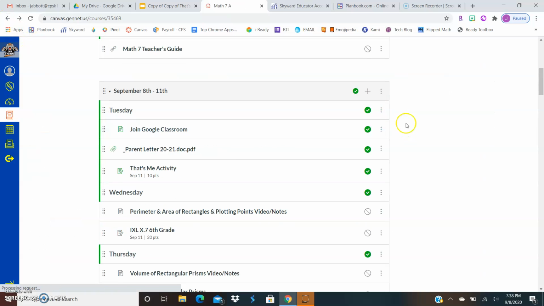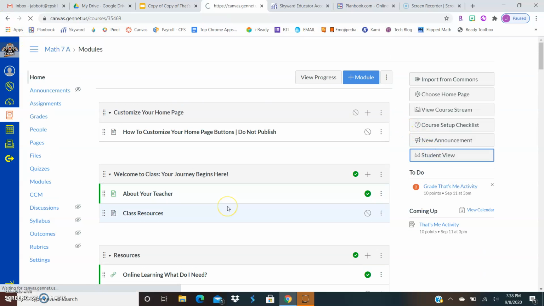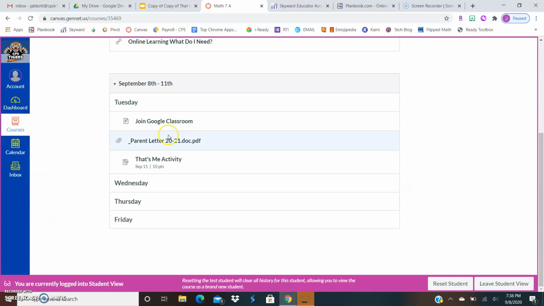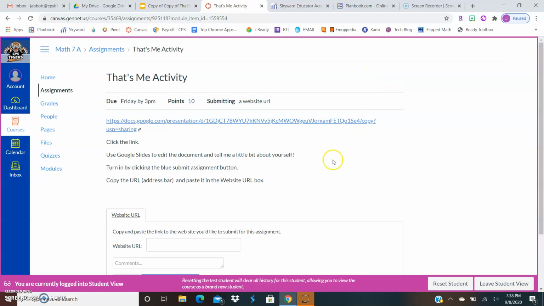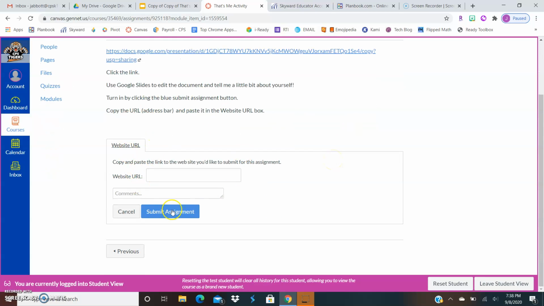And let me go back to student view here. So it looks like your screen. Okay, so the That's Me activity, open it up, you click Submit Assignment, and this pops up down here and you're going to put the website URL.